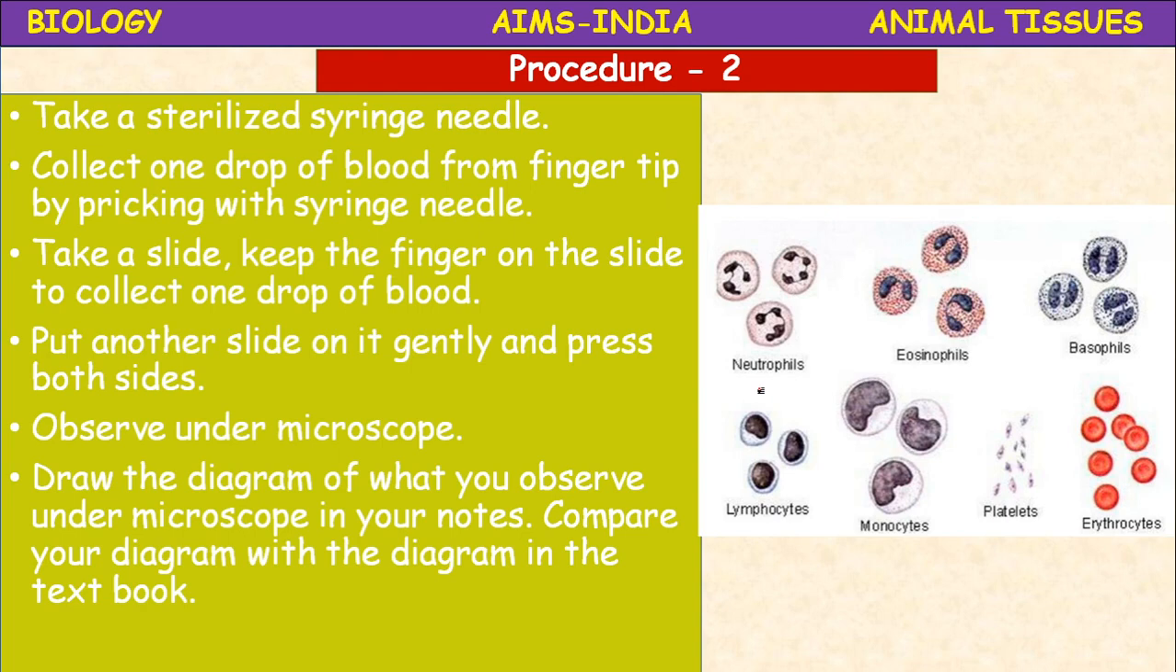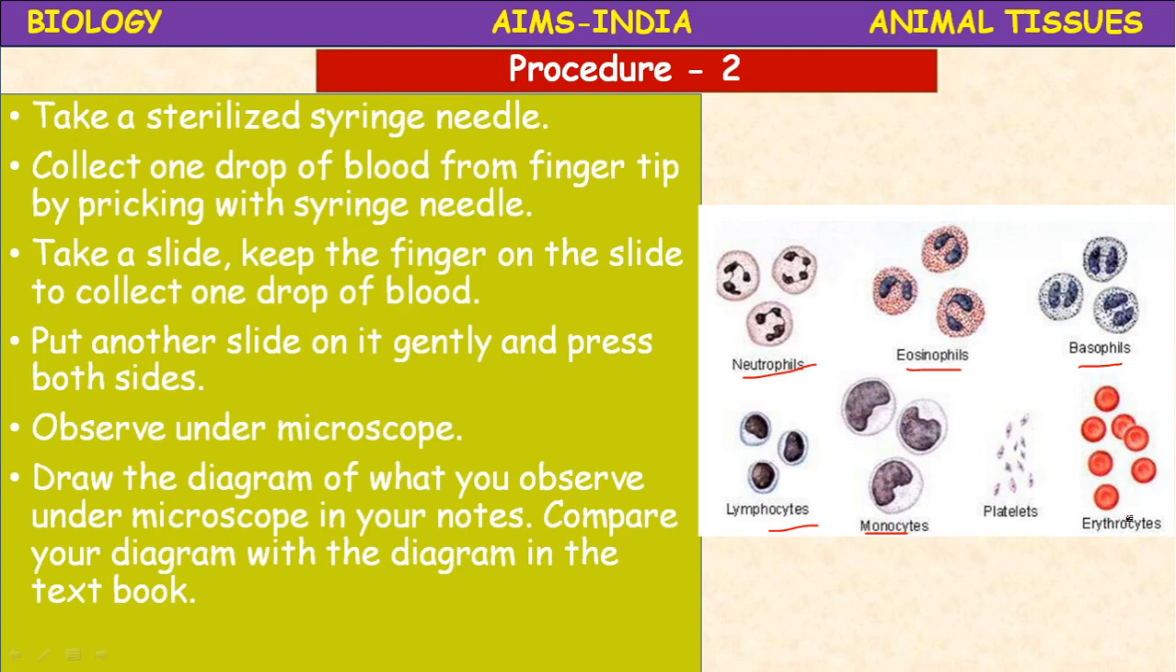So after observing this slide, ask your teacher, or your teacher will show you the permanent slides which are already there in the school laboratory. So you can also compare that slide also. Okay, you will find different types of cells like this. These are WBC cells, neutrophils, eosinophils, basophils, lymphocytes and monocytes. These are all actually we can't see these cells directly without staining.